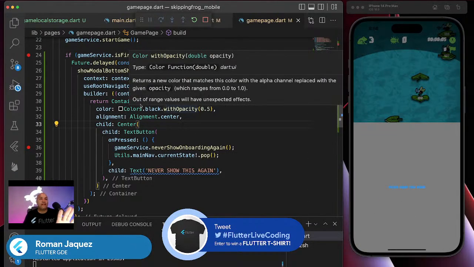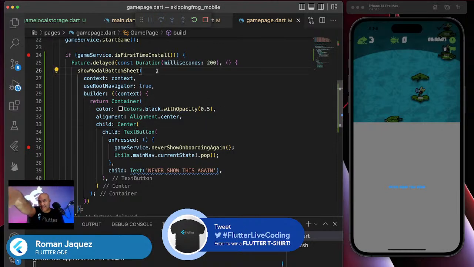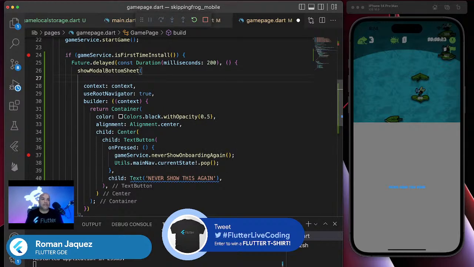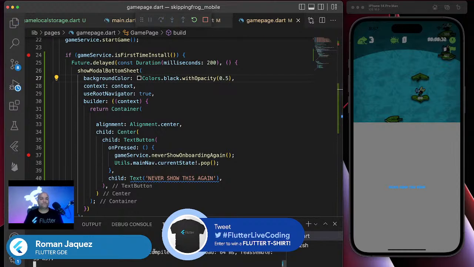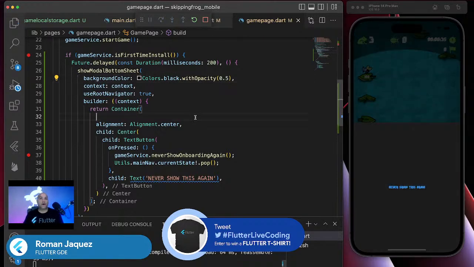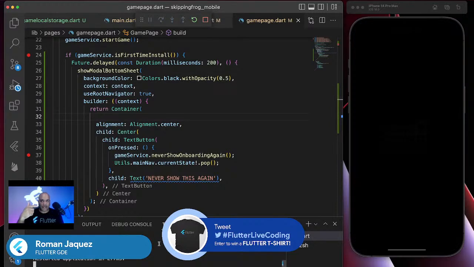You see that white background that is coming out? It's because you need to set transparency on the sheet itself. On the bottom sheet, you want to do that on the sheet itself. So you want to set the background color of the modal bottom sheet. Actually, I don't need this in here. I can just move it up here, and instead I'll say background color. There you go. Now let me try it again. That's what I want. Let me reload it one more time so you can see it.